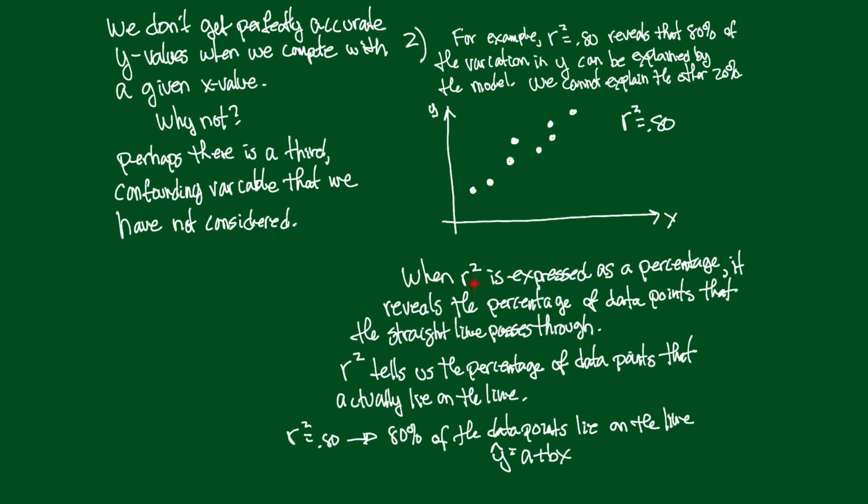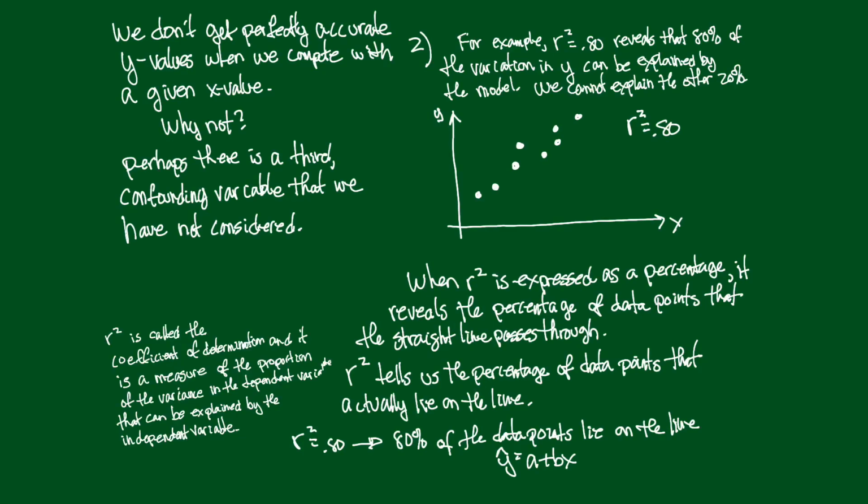Well, how about this? When r squared is expressed as a percentage, like 80%, it reveals the percentage of data points that the straight line passes through. That is, r squared tells us the percentage of data points that actually lie on the line. So if r squared is equal to 0.80, that tells us that 80% of the data points lie perfectly on that straight line. I think this interpretation, where r squared is given as a percentage of the data points that actually lie on the straight line, is a little clearer, or actually a lot clearer than the definition I popped in back here.